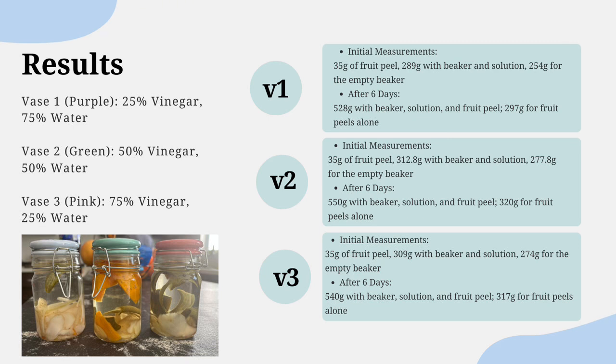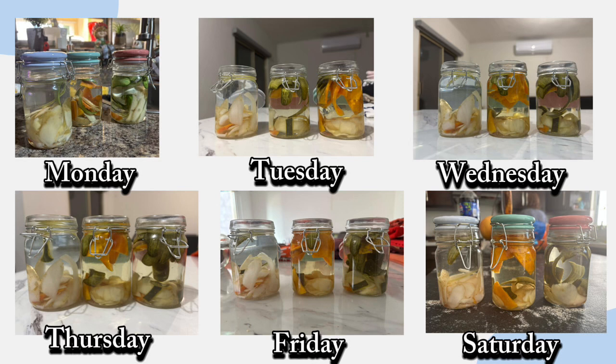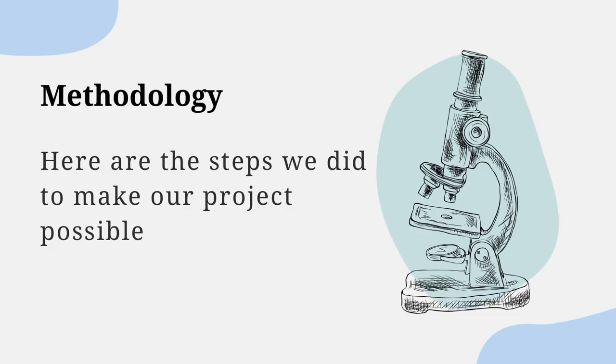Now we have a picture of the process of decay of the project, and I'm going to explain to you a little bit about the methodology of this process. Now, to prove our objective, we did a project. For this project, you will need organic materials to decompose. We use vegetable scraps, vinegar, solutions with different concentrations of acid, beakers or containers, and water to dilute the acid.